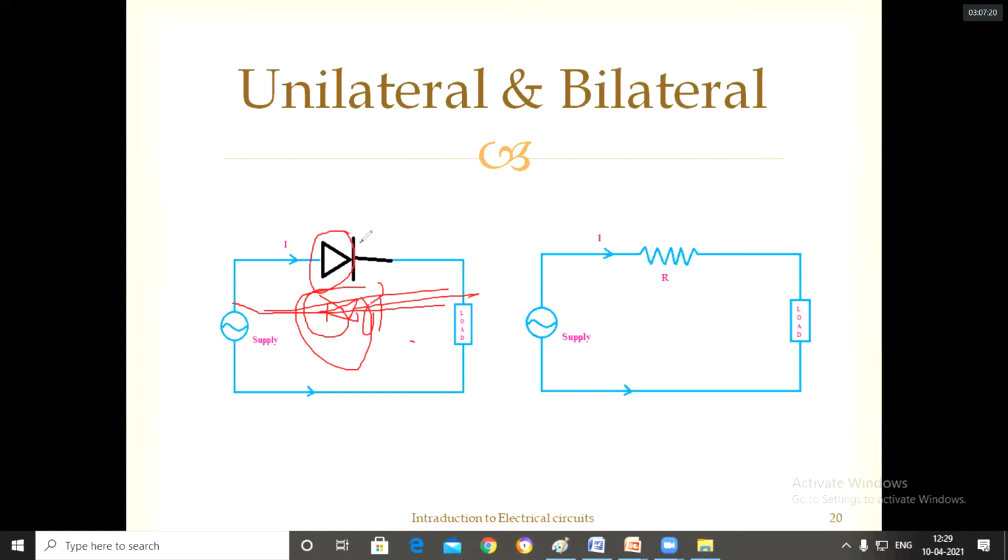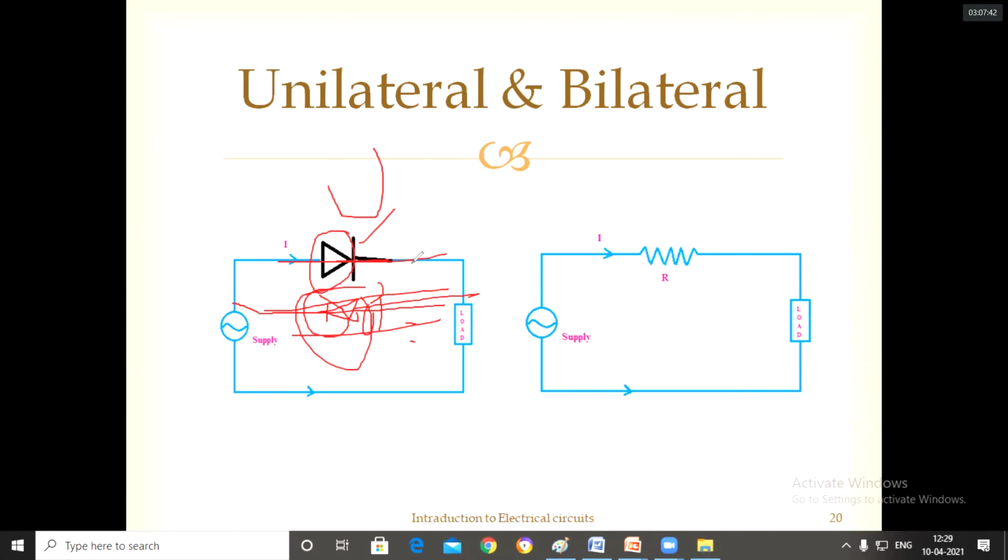So if the element is conducting in both directions, the forward direction and also the reverse direction, even if we interchange its terminals it still conducts current, then you are calling it a bilateral element. But here if you interchange the terminals, it is not conducting, so it is a unilateral element.